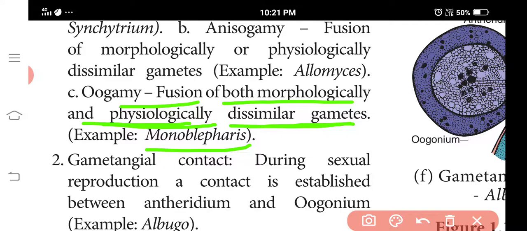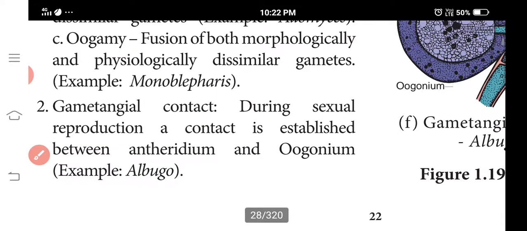Example is Monoblepharis. Next one is gametangial contact. During sexual reproduction, contact is established between the antheridium and the oogonium. That is called gametangial contact. Antheridium is the male gametangium, oogonium is the female gametangium. Then fertilization is finished and reproduction is finished. The example is Albugo.